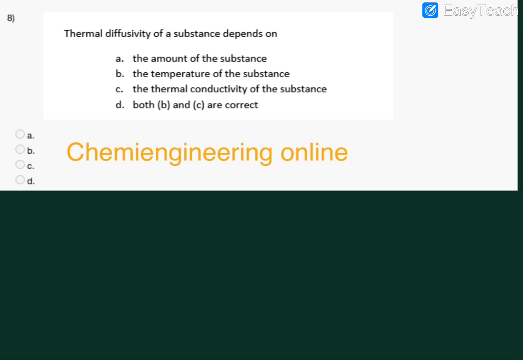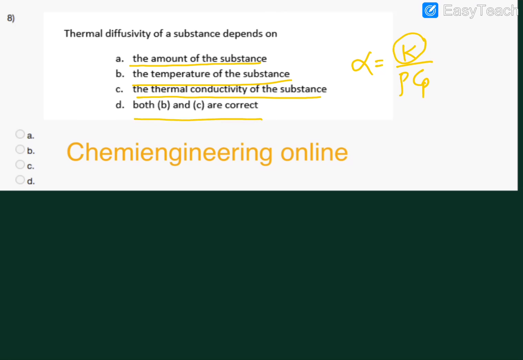Now the 8th question is, thermal diffusivity of a substance depends on. We have the options: the amount of the substance, the temperature of the substance, the thermal conductivity of the substance, both B and C. So we have to answer this question. What is thermal diffusivity? Thermal diffusivity is represented by alpha, which is nothing but k by rho Cp.